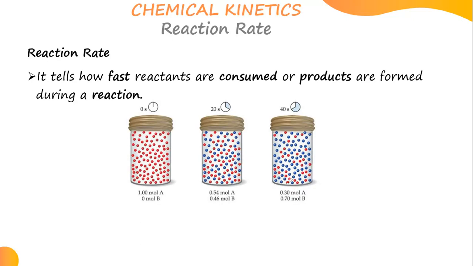It keeps on decreasing from 0.54 to 0.30. Now what's happening to blue? Blue has increased. So we can conclude that as time progresses, blue is rising or appearing with time, while lead is decreasing with time.